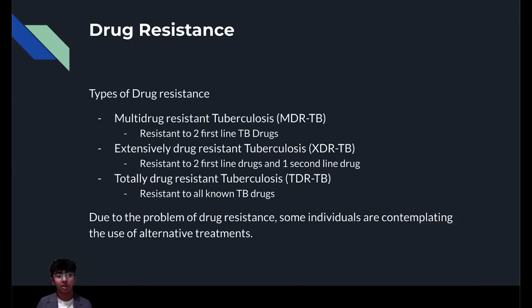TB. Multi-drug resistant TB is resistant to 2 first-line drugs. Extensively drug-resistant TB is resistant to 2 first-line and 1 second-line drug, and totally drug-resistant TB is resistant to all known TB drugs. A first-line drug is a drug that is commonly used if a patient has no allergies or complications. A second-line drug is used if a patient has a possible allergy, or in this case, the bacteria is drug-resistant to a first-line drug.